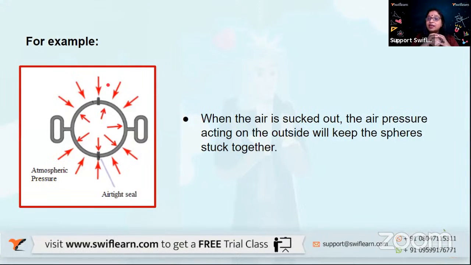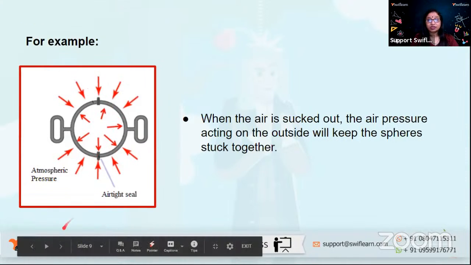We are not having anything which is sticking the spheres together. Remember that. The only thing is we have sucked out the air from inside these two half spheres, and you will see that both half spheres will remain stuck to each other basically because of the pressure being exerted from outside. So that is something we have to understand about pressure.